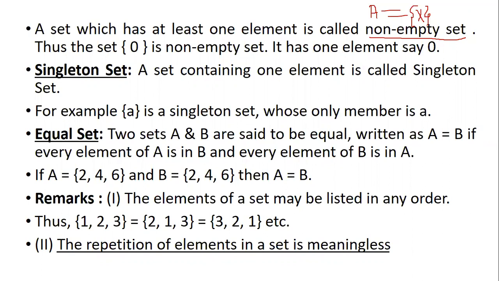So you have a non-empty set if at least one element is present in the set. They have given you an example saying the set 0. This 0 is just a number. They are not saying it is a null set. 0 is just a number. So let's take for example this is set A. Now this set A has one element which is 0, and that is why it is called a non-empty set. In problem statements, in a few cases you might get "A is a non-empty set." That sentence can be added, so that is why they are giving it to you already. So what is a non-empty set?